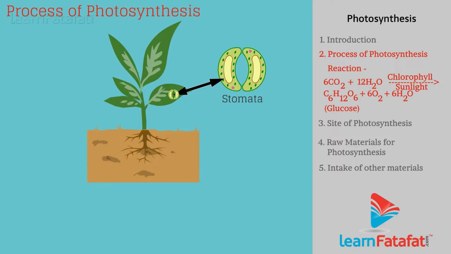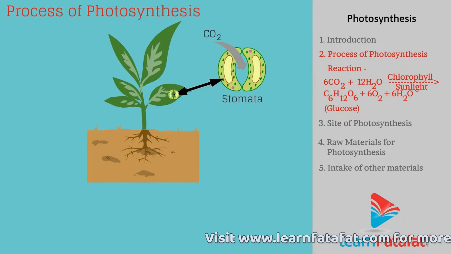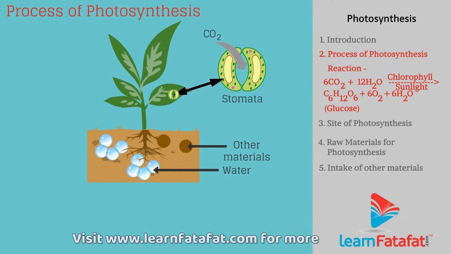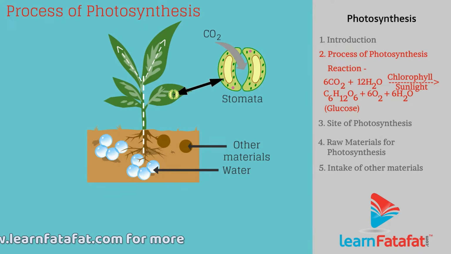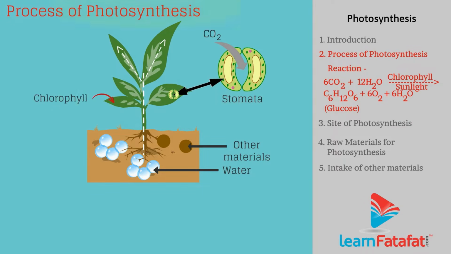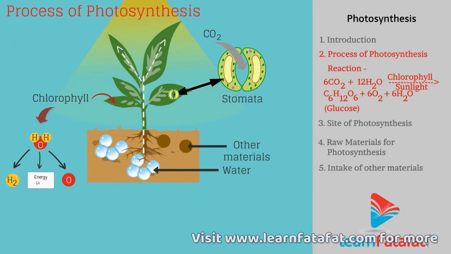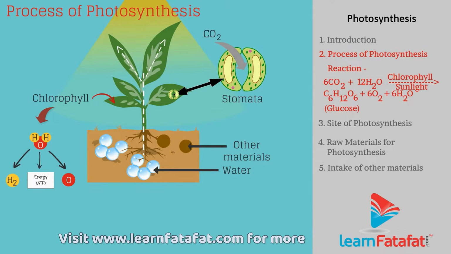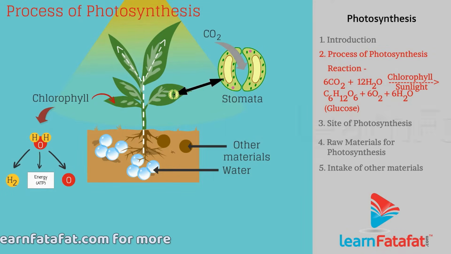Carbon dioxide enters in the leaves through stomata. Roots absorb water and other material from soil and transport it to the leaves and other parts of the plants. Chlorophyll pigment absorbs sunlight. With this energy, water molecule is broken down into hydrogen and oxygen, releasing energy in the form of adenosine triphosphate, that is ATP. This energy is used for the reduction of carbon dioxide to carbohydrates.